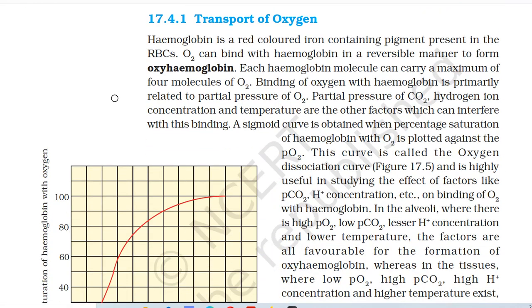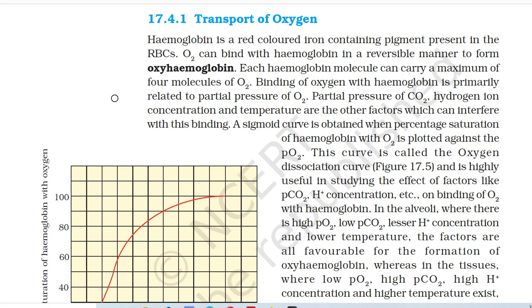17.4.1 Transport of oxygen. Hemoglobin is a red-colored iron-containing pigment present in the RBC. O2 can bind with hemoglobin in a reversible manner to form oxyhemoglobin. Each hemoglobin molecule can carry a maximum of 4 molecules of O2. Binding of oxygen with hemoglobin is primarily related to partial pressure of O2. Partial pressure of CO2, hydrogen ion concentration, and temperature are the other factors which can interfere with this binding.